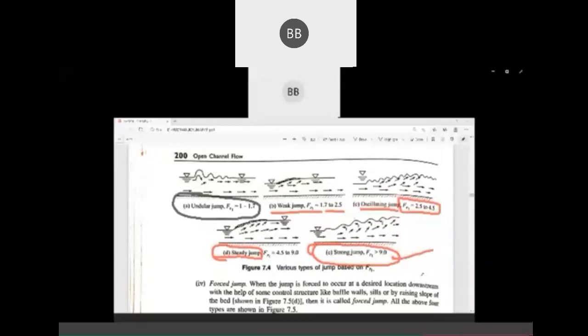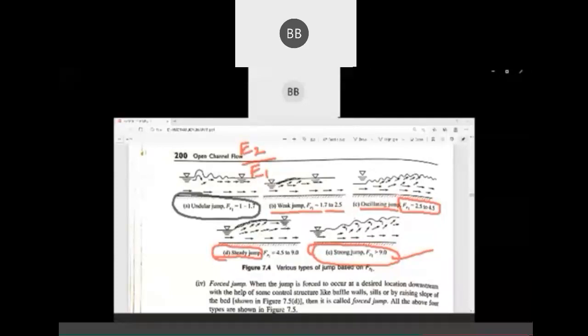Okay. Here also in efficiency you will see, the depth does not vary. Okay. Efficiency is nothing but E2 divided by E1. Okay. Specific energy divided by specific energy of the first condition. Okay. So here it is very less. Here we have 15 to 18%. Here it's about 45% in oscillating jump.